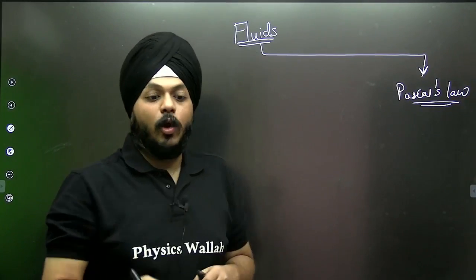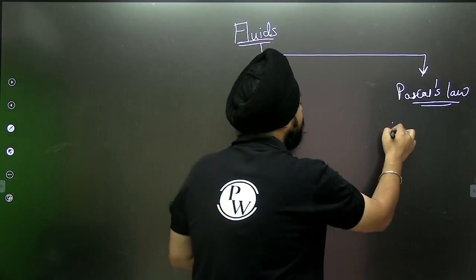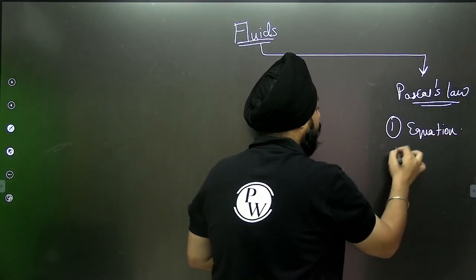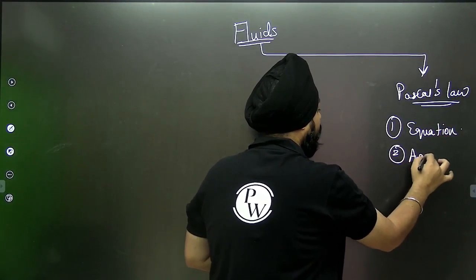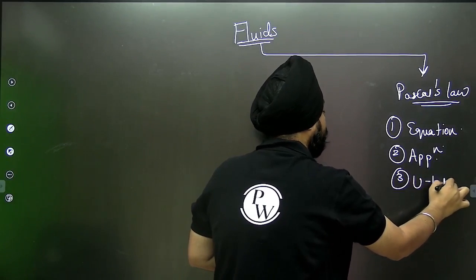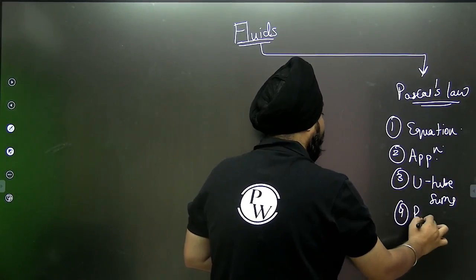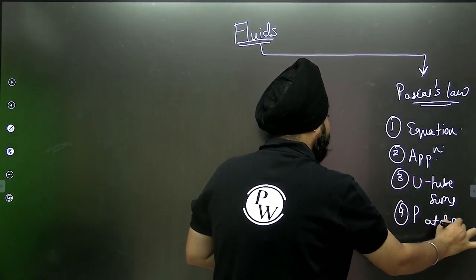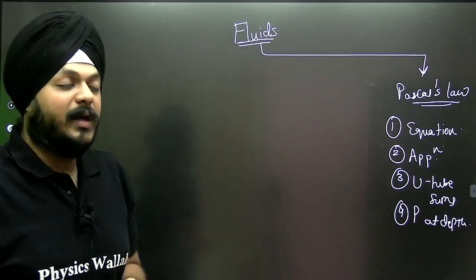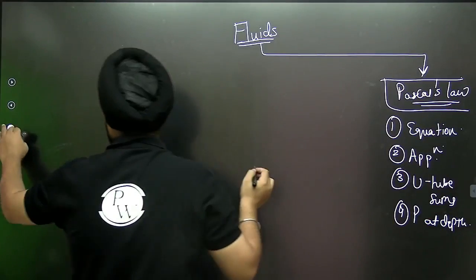The first one is Pascal's law. In Pascal's law we have the equation of Pascal's law, and its relevant applications, U-tube sums, and pressure at depth, that is P equals P atmospheric plus rho g h. This is all about Pascal's law, and obviously we are going to discuss these things today.